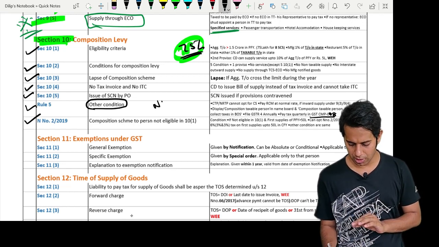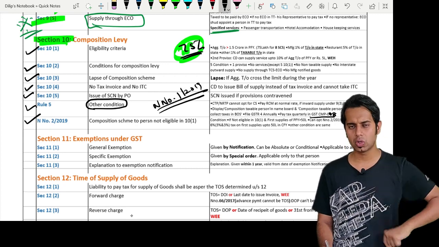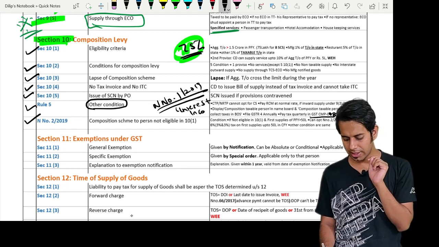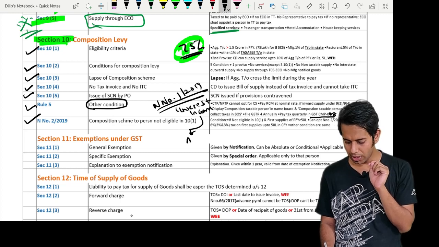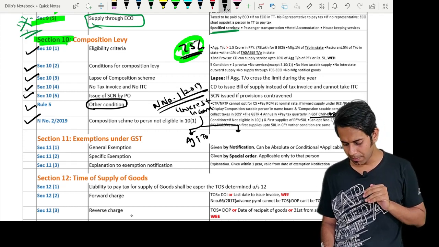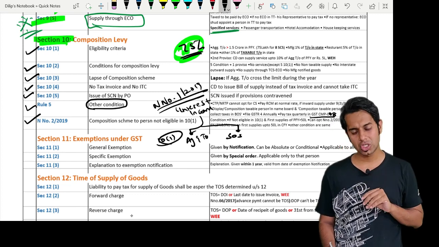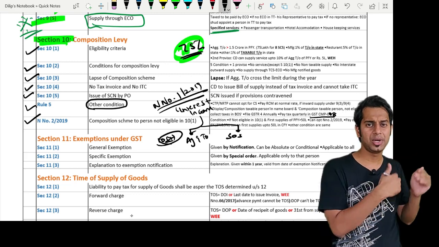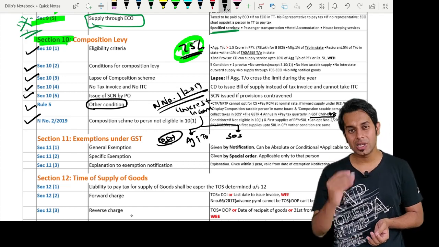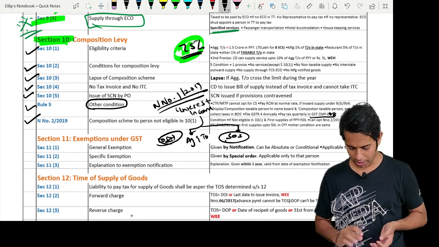Apart from this, there is also one notification called notification 1/2019. This notification 1/2019 is telling about the interest income which you are earning. Whatever interest income you earn, this interest income is not required to be added in computing the aggregate turnover, and it should not be added in computing the value of supply of services in section 10 subsection 1 eligibility. When you are checking the eligibility for a composition dealer, when you see the aggregate turnover, do not add interest income. And also when you compute the 10% or 5 lakh rupees of services, do not add this interest income.